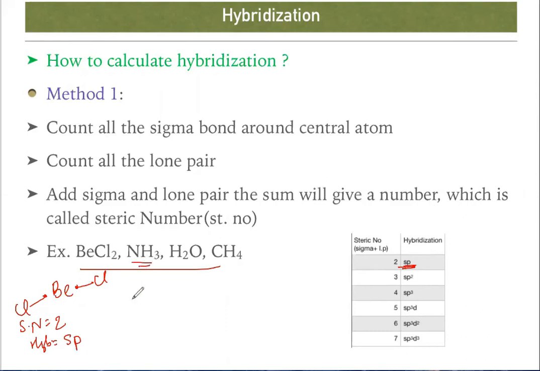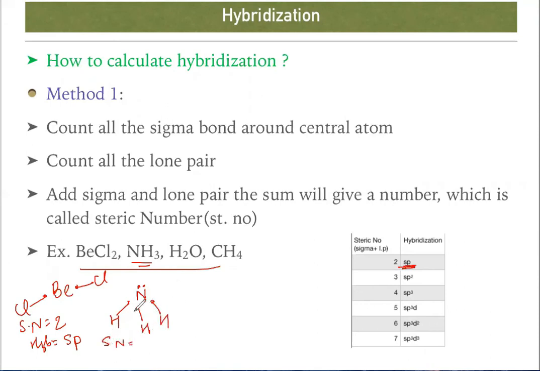Now coming to NH3. As you already know, nitrogen has 5 electrons in its valence shell. So 1, 2, 3, 4, 5, and hydrogen is going to take 1 electron. So how many electrons will it take? 3 electrons. So 3 atoms, 3 electrons. First you have to calculate the steric number.